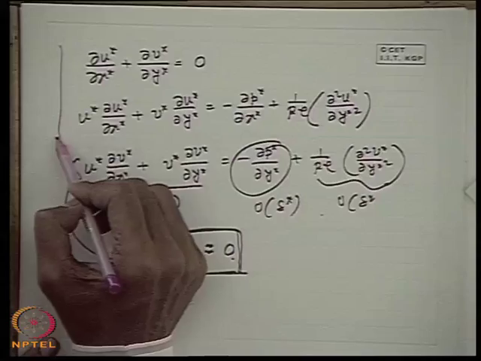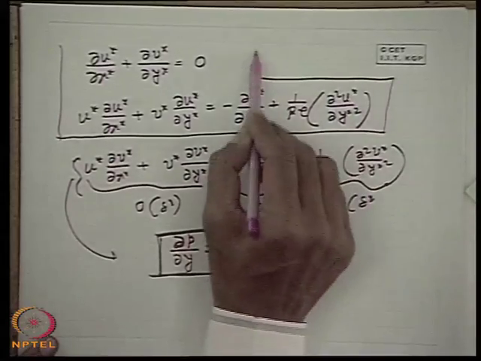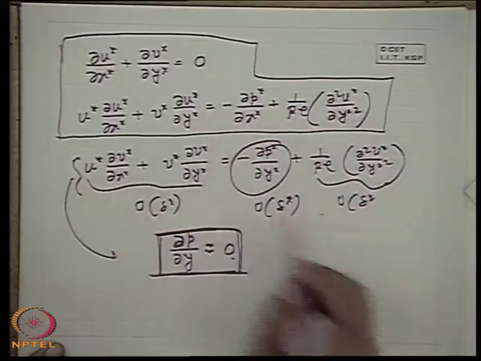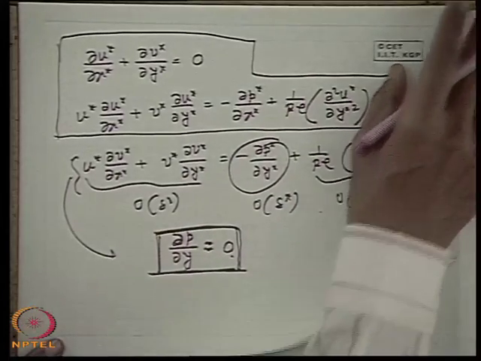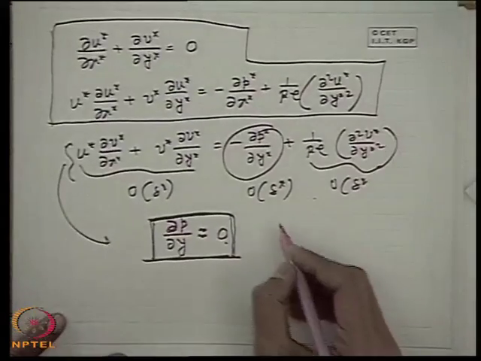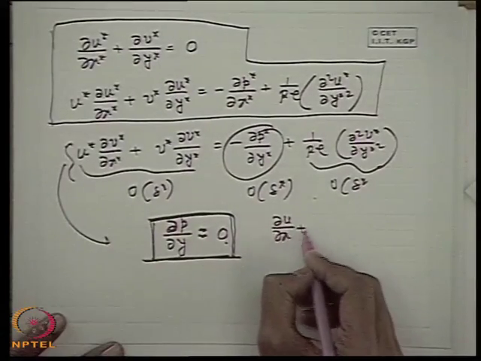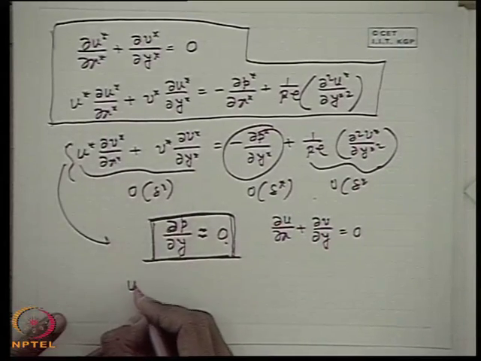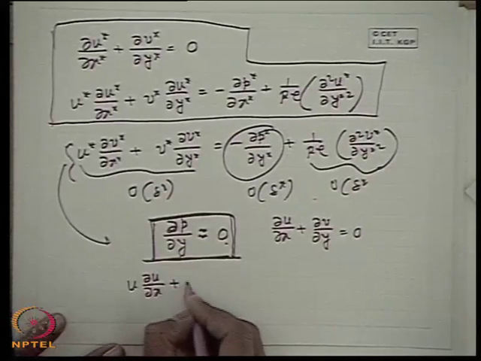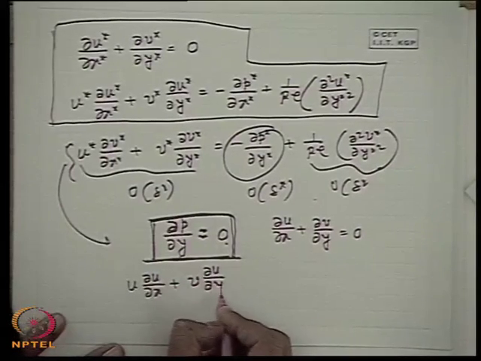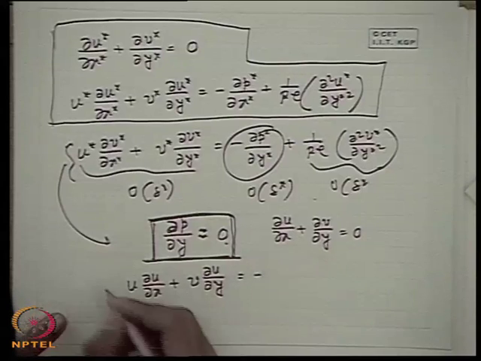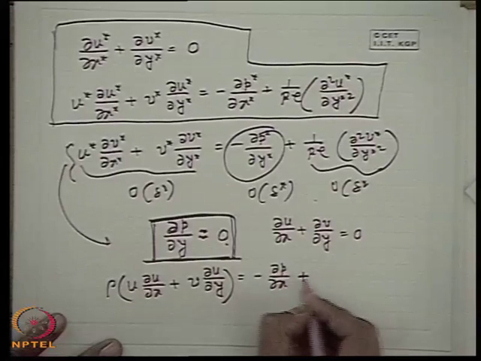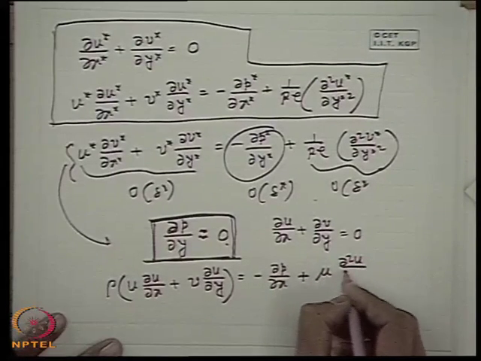Therefore, we are left only with two equations, one is the equation of continuity and another is the equation of motion for the x direction. Now, if we write this in the dimensional counterpart, what will we get? We will get the continuity, del u del x plus del v del y is equal to 0, and for this we get u del u del x plus v del u del y is equal to minus 1 by rho del p del x plus mu by rho del square u del y square.